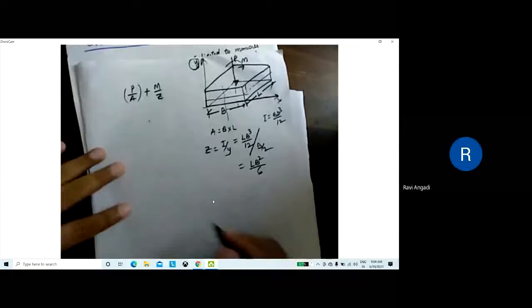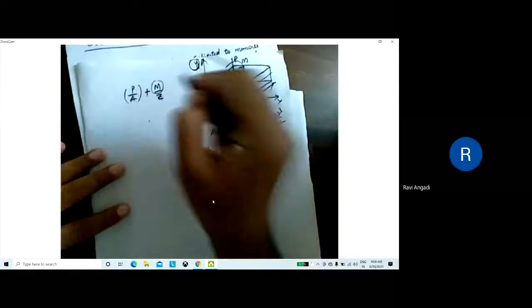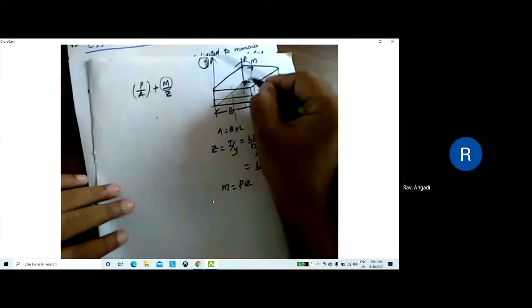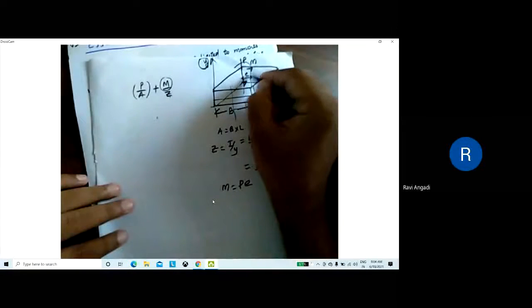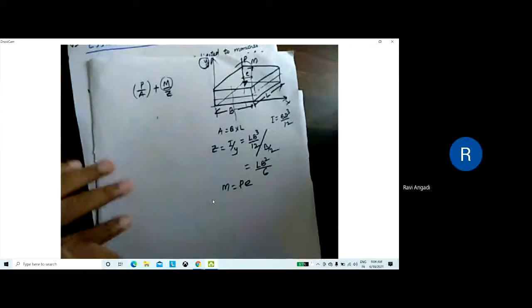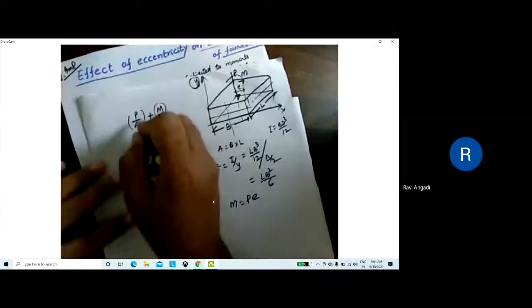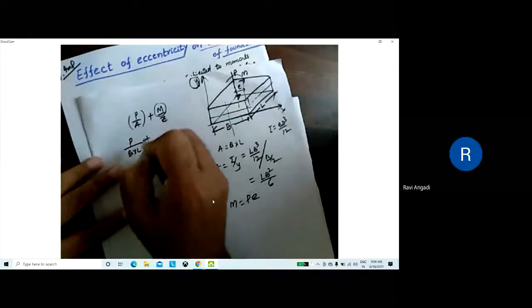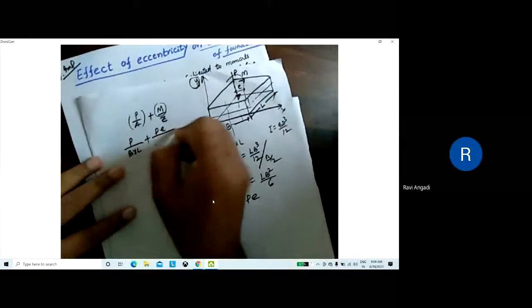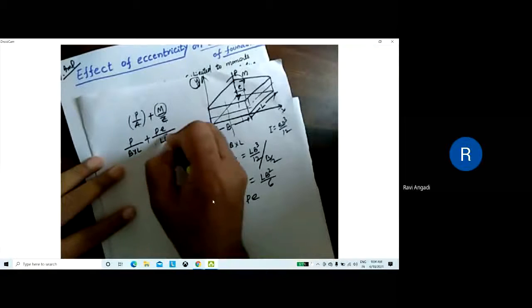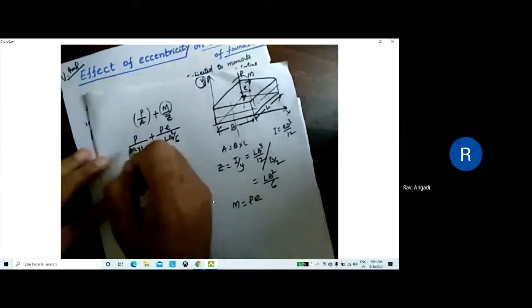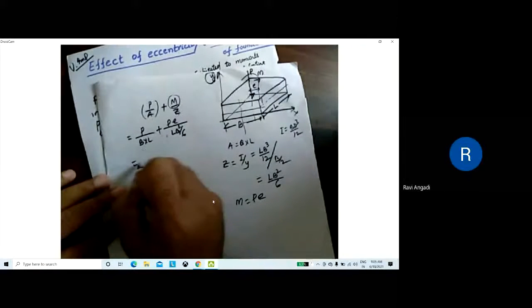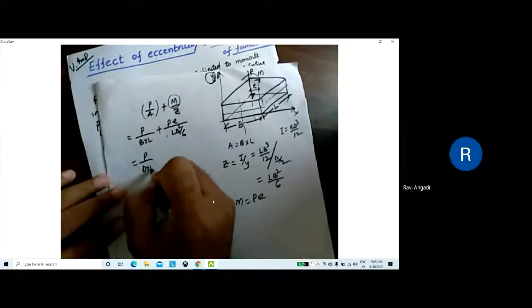Now I'll substitute here. This M is nothing but P into E, because eccentricity is acting. It's a moment, P into E. Now I'll substitute: P divided by B into L, plus M, which is P into E, divided by L B square by 6. Is it clear? Yes, sir. Now I'll take P divided by B into L common. What do you get here?